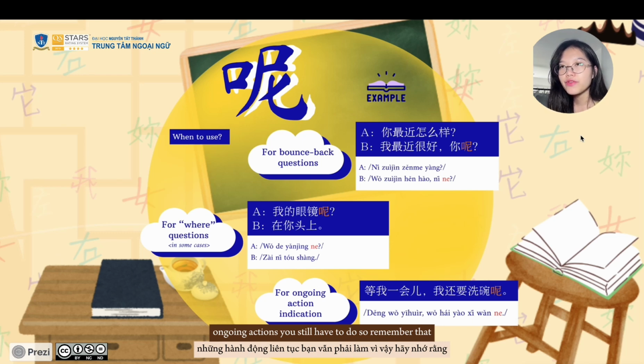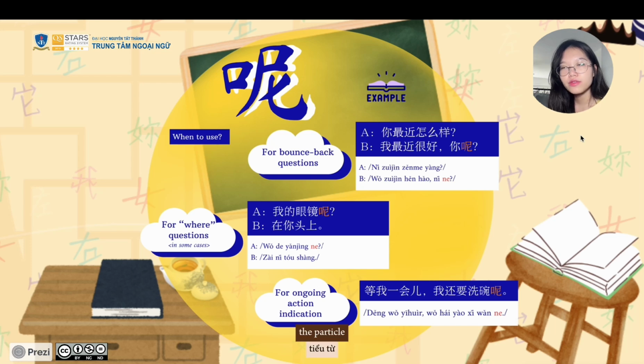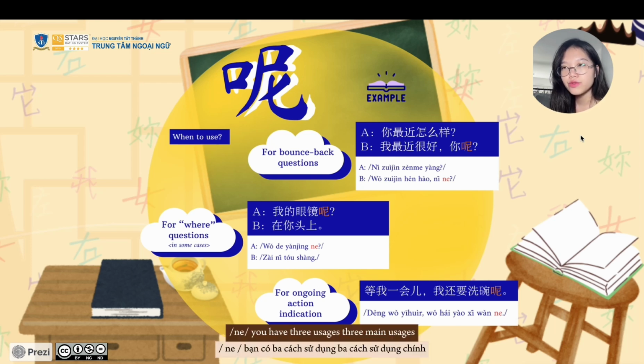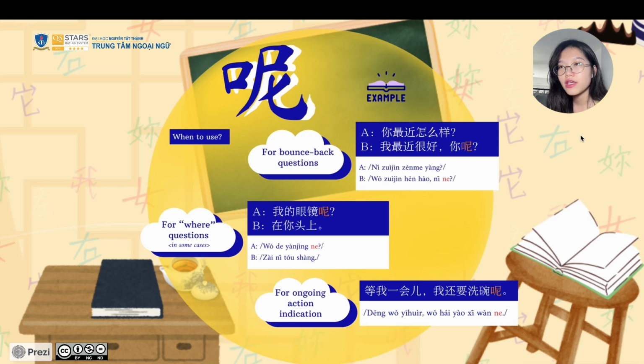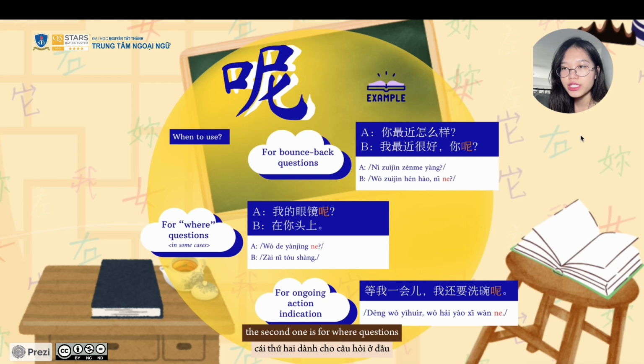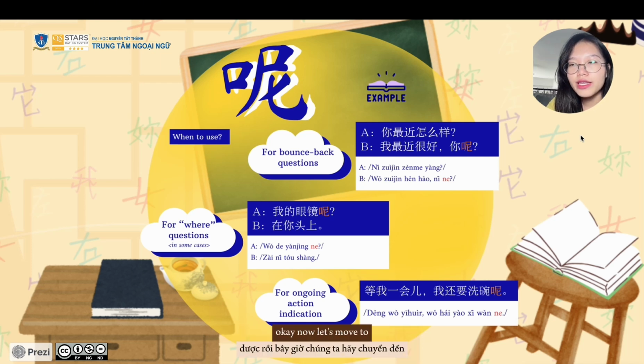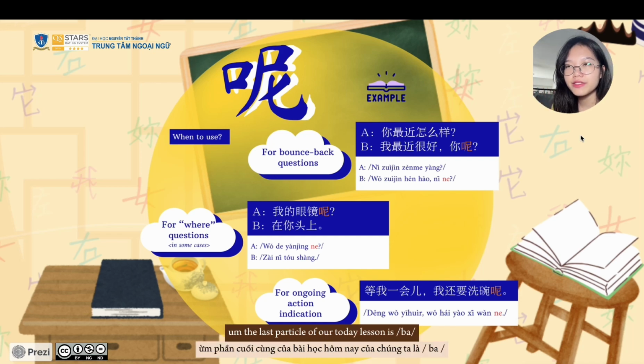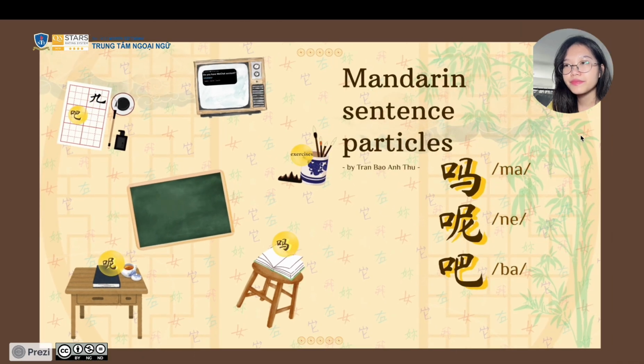So remember that the particle na has three main usages. The first one is for bounce back questions, the second one is for where questions, and the third one is for ongoing action indication.